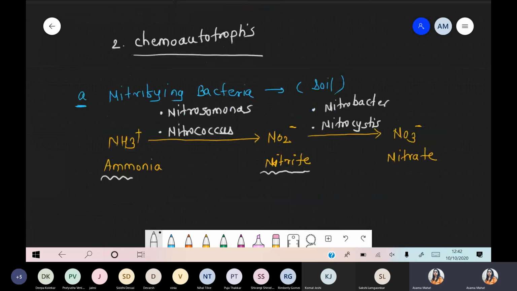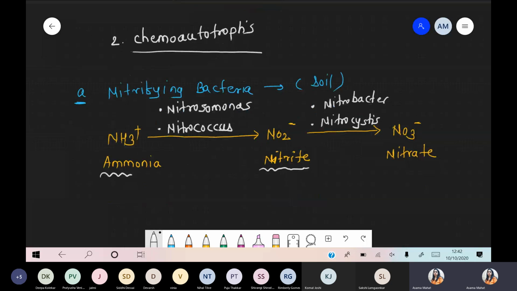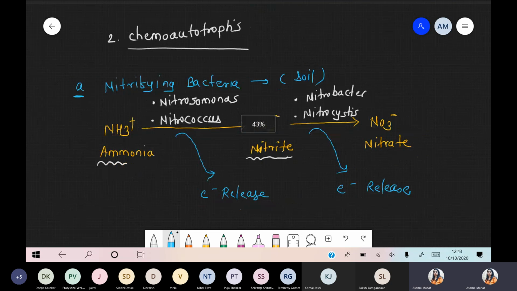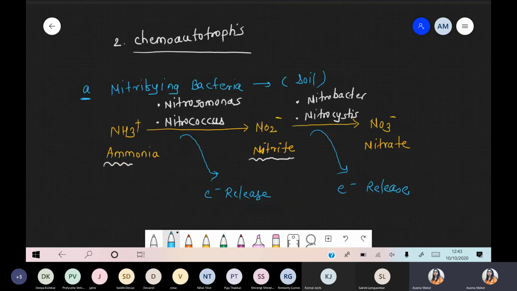So simply what happens? ये जो conversion हो रहा है from ammonia to nitrite, nitrite to nitrate, during each and every step there is an oxidation reaction. Electrons get released. So from this conversion, and even from this conversion, there is a release of electrons. And you know very well that release or breakdown of electrons means we are talking about an oxidation process, right?